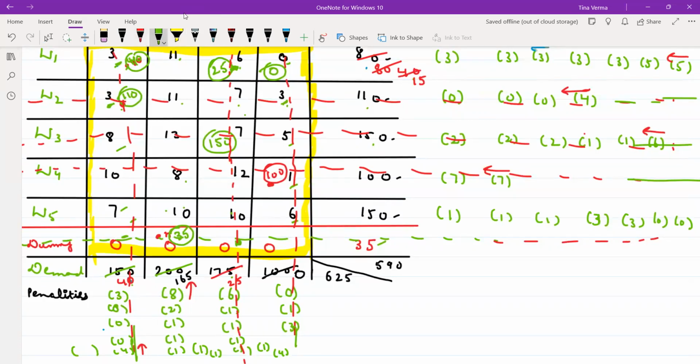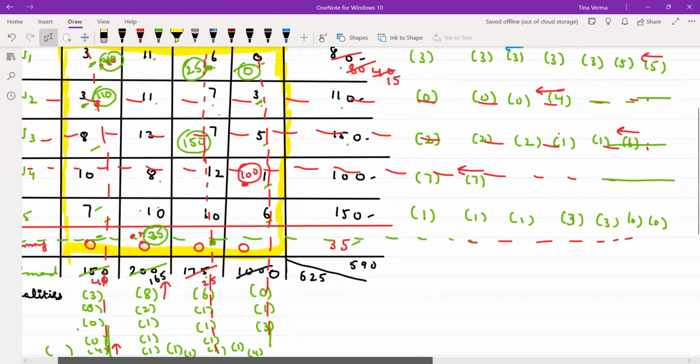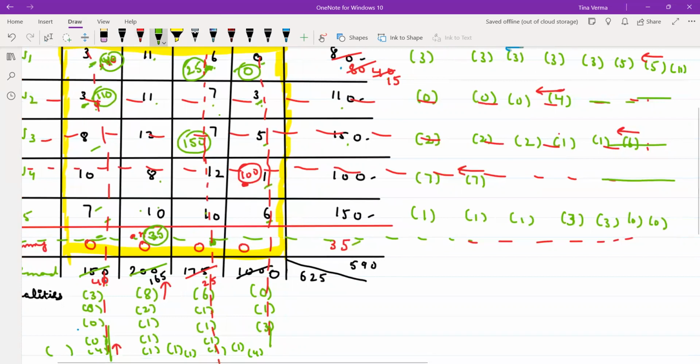For this case, the penalty is coming out to be your 11, right? There is no other element. Here, the penalties you will not calculate. And here, the penalty here is 10.